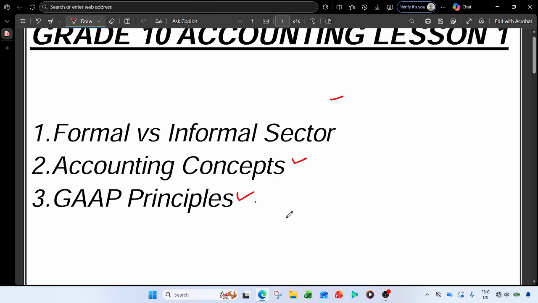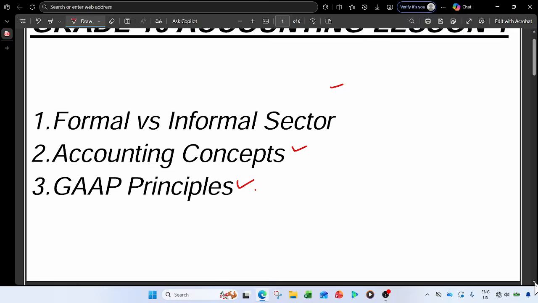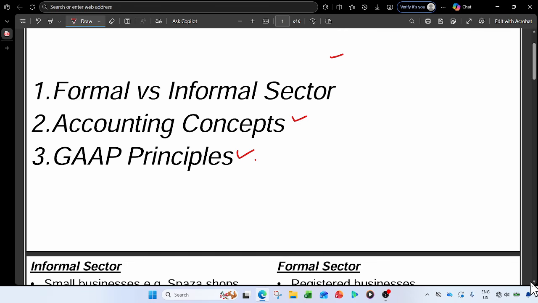But before we go to the exact content, I just want to emphasize that when they ask these concepts and the GAAP principles, they will be asked in matching columns or true or false. There won't be a question that says define this. No, they will just give you column A where there is a concept, and column B where there are definitions. So you have to match if this definition matches with this one, right? So let's just go straight to the explanation of these concepts, principles, and the difference between the formal and informal.